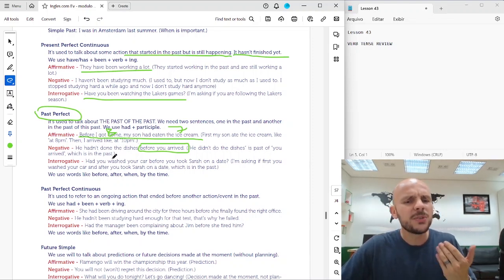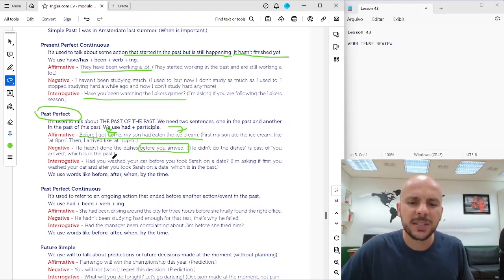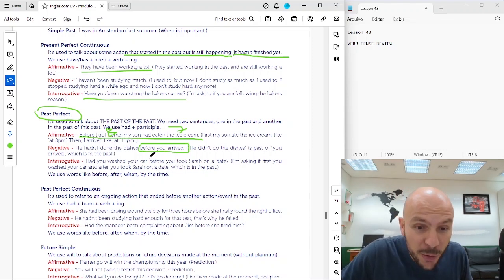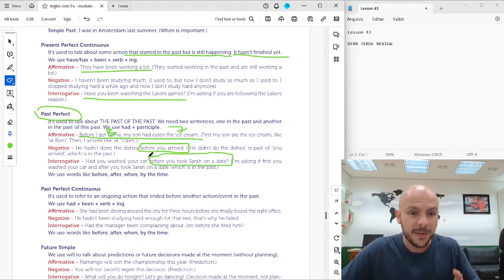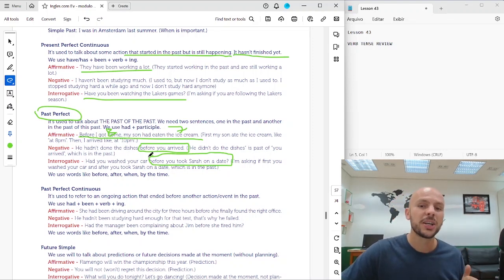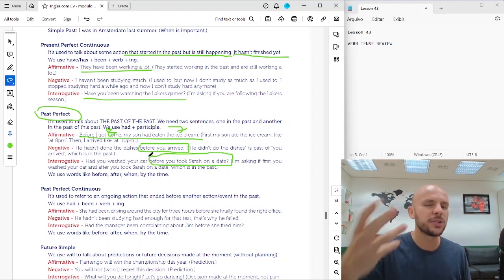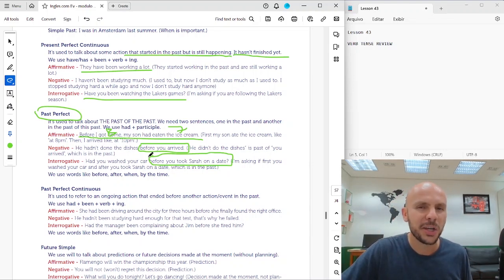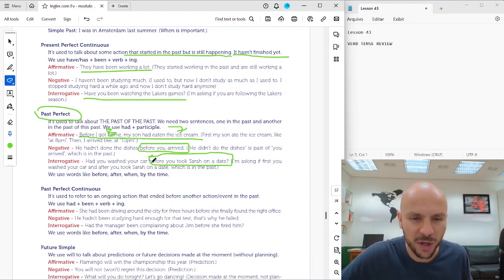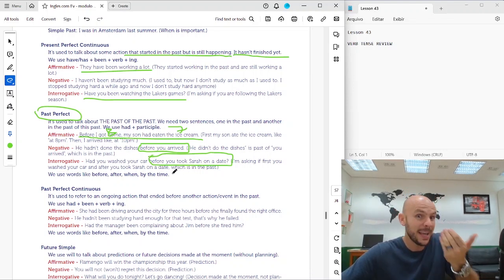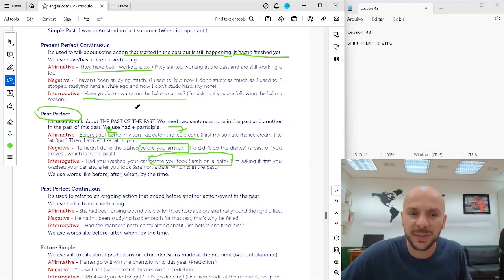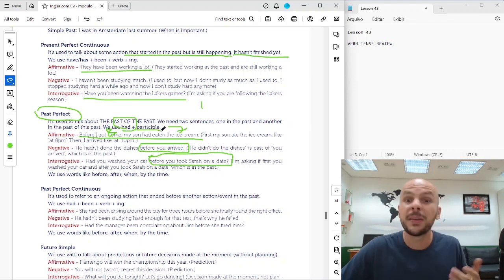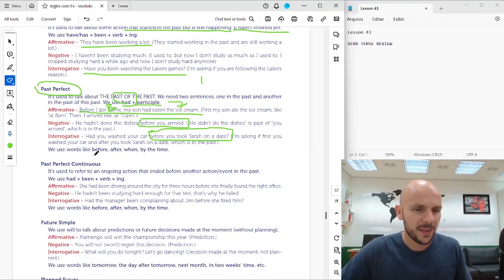Interrogative. Had you washed your car before you took Sarah on a date? So before you took Sarah on a date is the past. You took her on a date. But had you washed the car before? Or did you take her on a date in a dirty car? So had you washed your car before? Right? So past of the past. Past perfect. We have to use had plus the participle of the main verb.